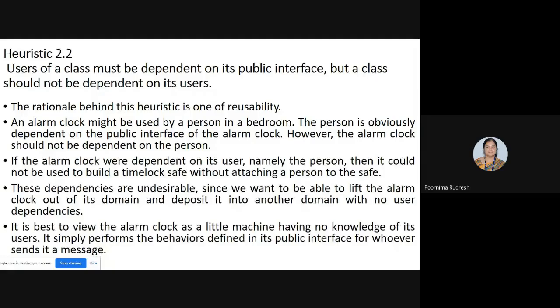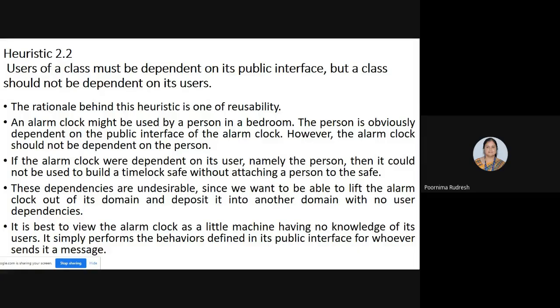That means we have to make the data private and it should not be public. If you make it public, maintenance of that particular function or program becomes difficult. Every data cannot be declared public, so we need to hide the data within its class. That is heuristic 2.1.